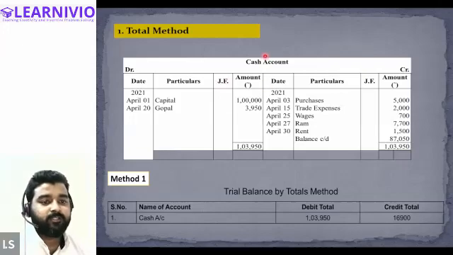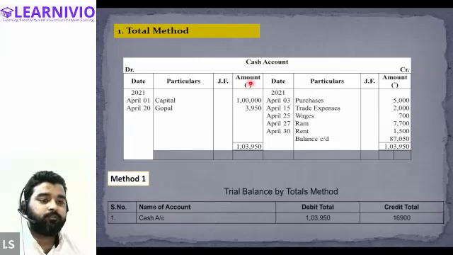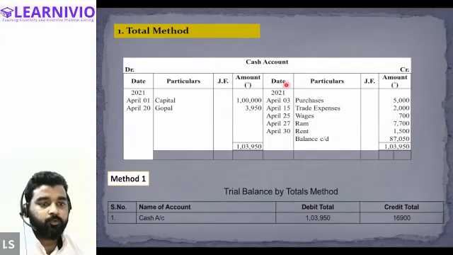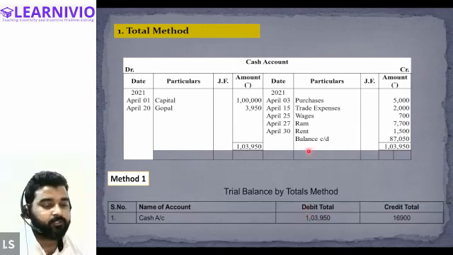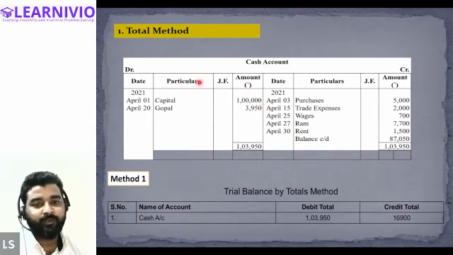All right, so let's say this is the cash account, and this is one of the ledgers, and using this ledger we need to prepare the trial balance, right? While preparing the trial balance, what do we usually do? We take the balance of a particular account and record it in the trial balance, right? So if there is a balance c/d of 87,050 on the credit side, this indicates that the debit side is greater. Just try to understand this.